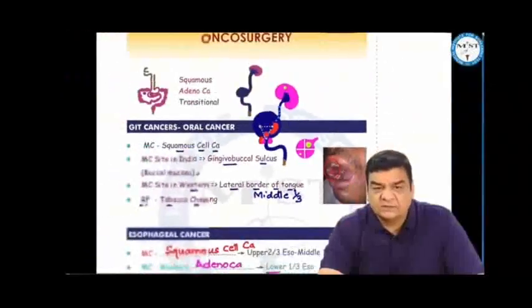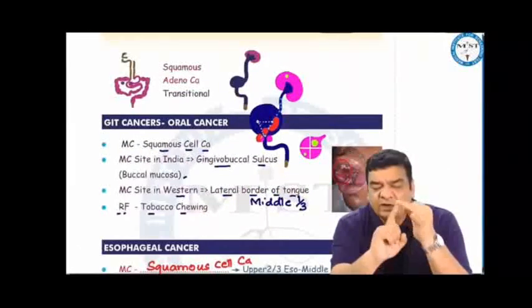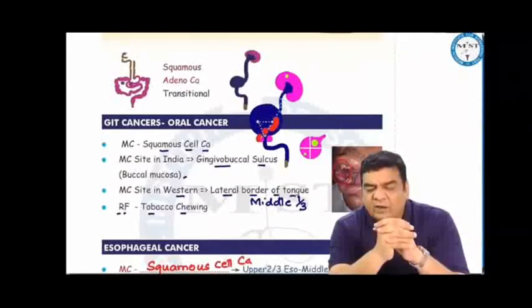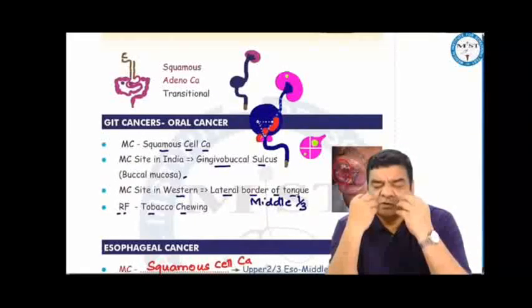Now, why do these cancers occur? What can be the risk factors? One common thing, it can be genetic, it can be familial, or it can be related to the lifestyle of the person or the environmental factors. So, among the environmental factors, oral cancer is related to tobacco chewing or smoking. If the carcinogens are staying here for a long period of time, long-term exposure to a carcinogen is the key for these cancers.